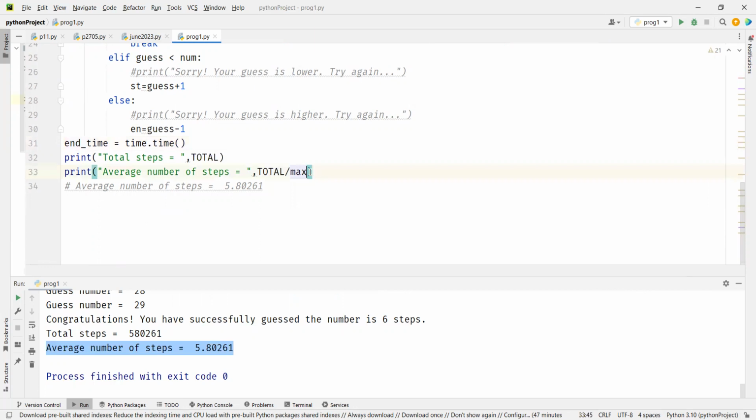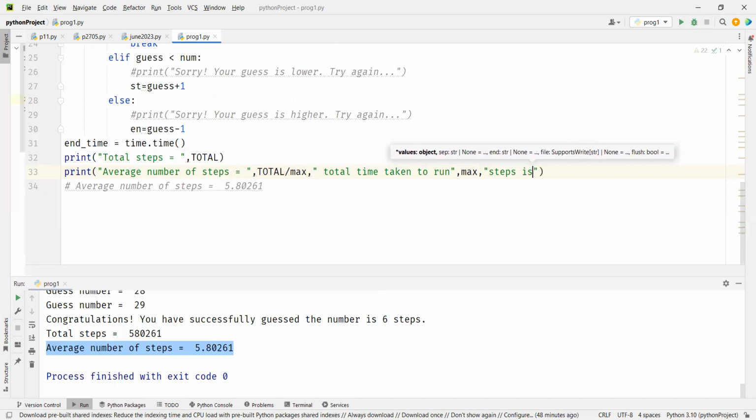And here I will print total time taken to run max steps is end time minus start time.